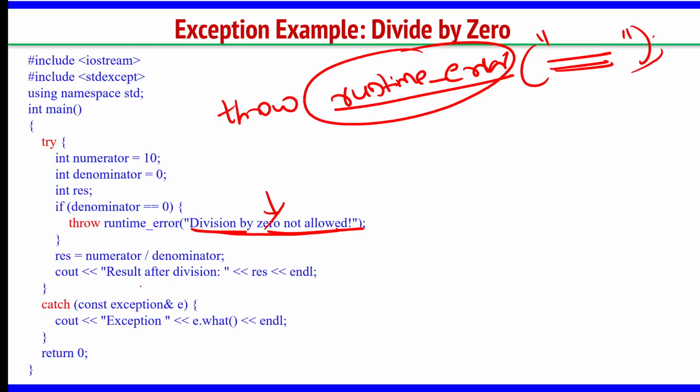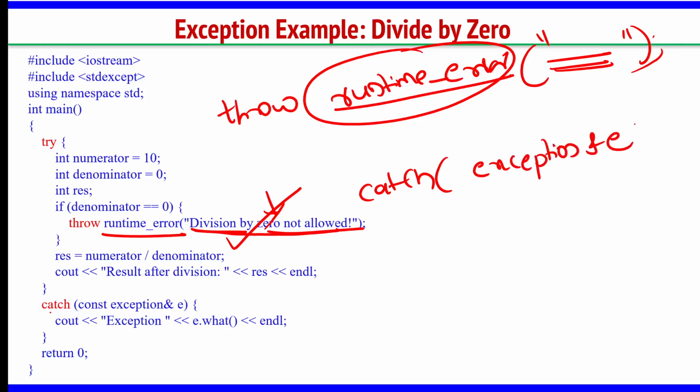Now, when you are throwing a generic message, there should be a function to catch it. So, whenever you are using runtime error in the throw statement, then your catch should be something like this: catch exception ampersand e, meaning this string is copied into this address e.